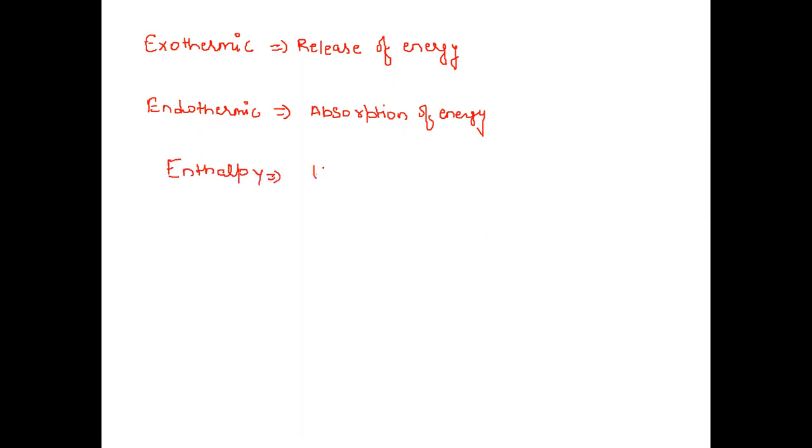Enthalpy is represented by H, like H1 and H2. We will observe the change in enthalpy. Let's say initially a component had enthalpy of 20 kJ/mol. After some time it releases some energy and has 10 kJ/mol. So what will be delta H?